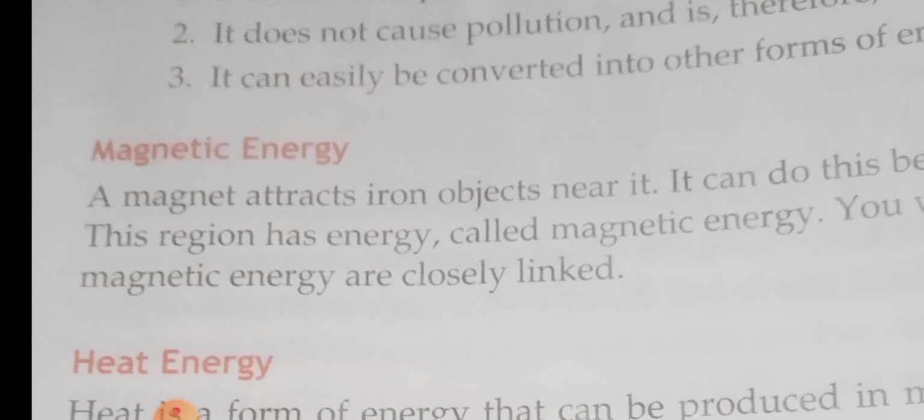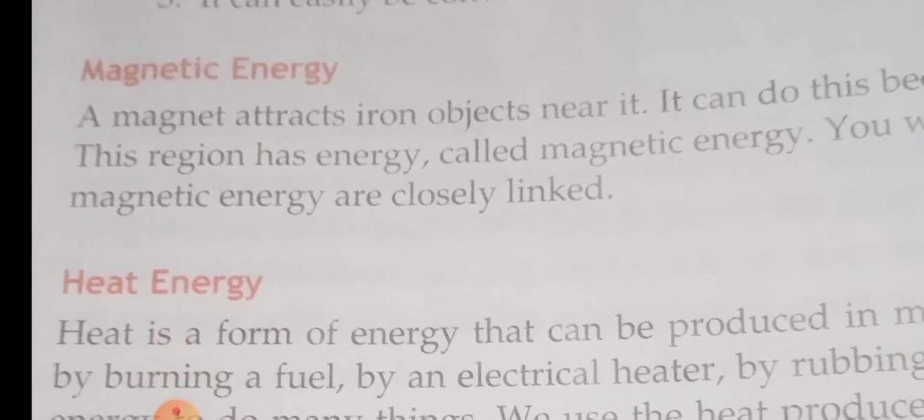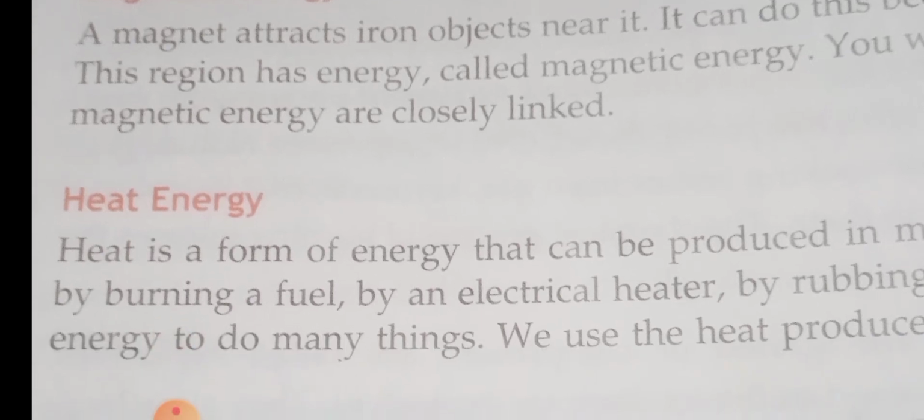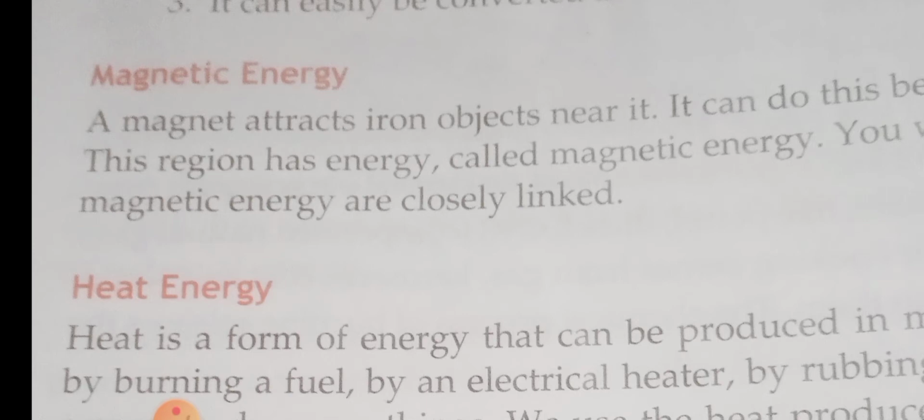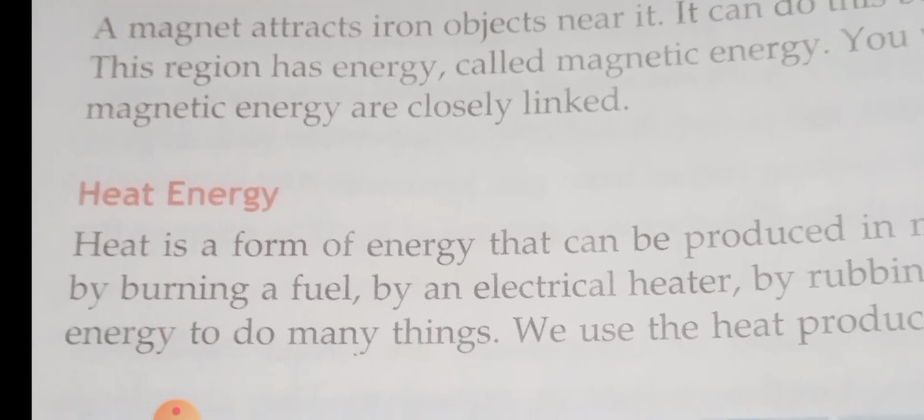Okay, children, this magnetic energy is used in cranes, in loudspeakers, in calling bells, and it is also useful in our day to day life. Even the metro trains, no, the bullet trains are working on the basis of this magnetic energy.